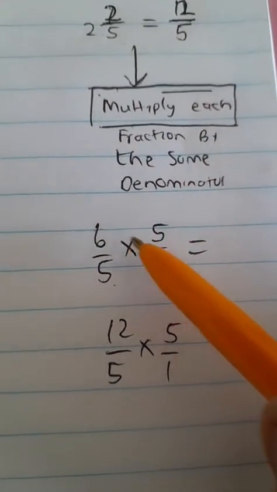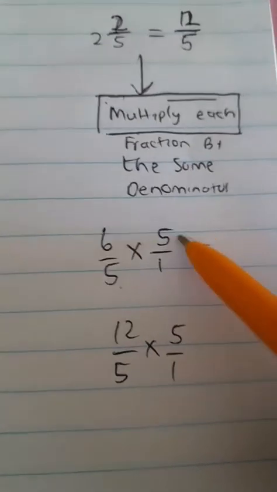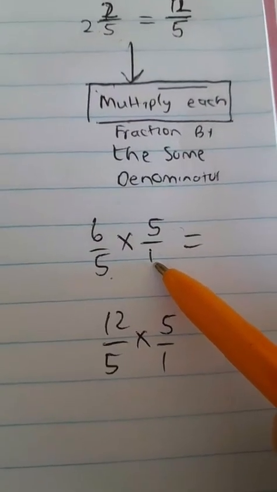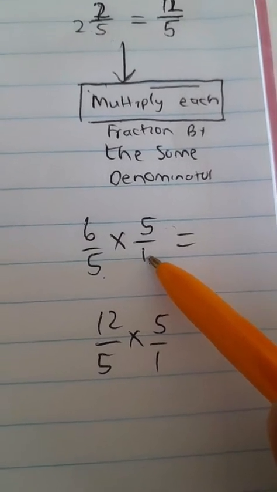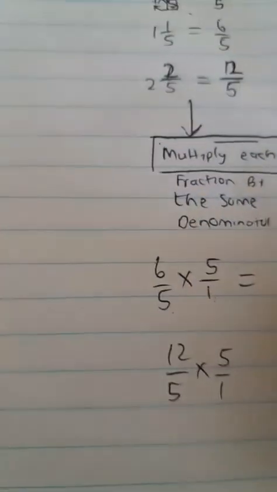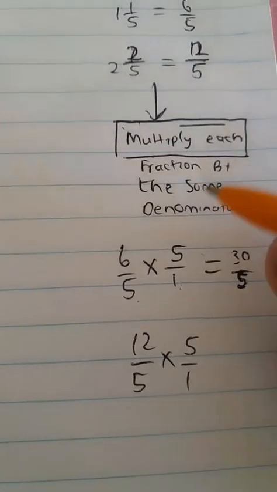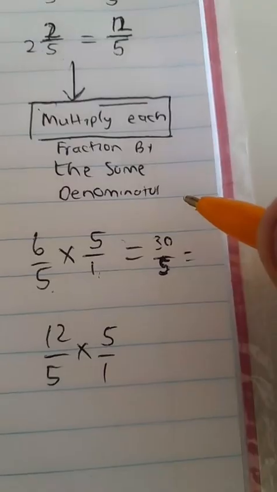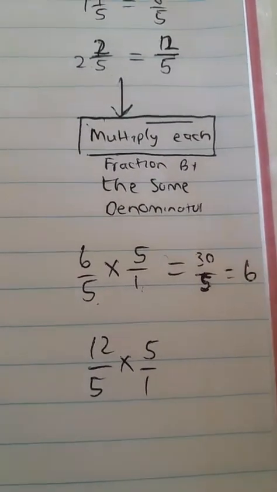But remember, when we multiply, it's like we are multiplying the whole fraction by 5. Remember, 5 as a fraction can be written as 5 over 1. Now, Nati says we get 30 over 5. When we simplify 30 over 5, we get what? What's 30 divided by 5? 30 divided by 5, guys, is equal to? Very good. 6.